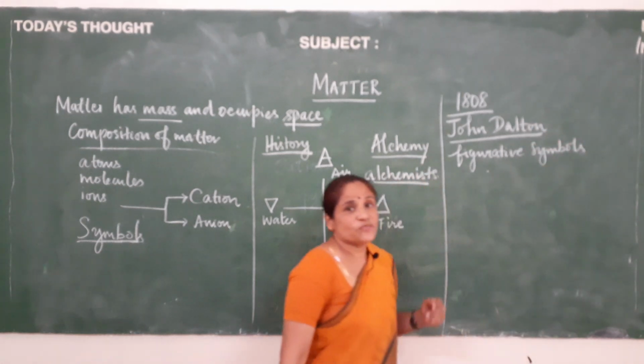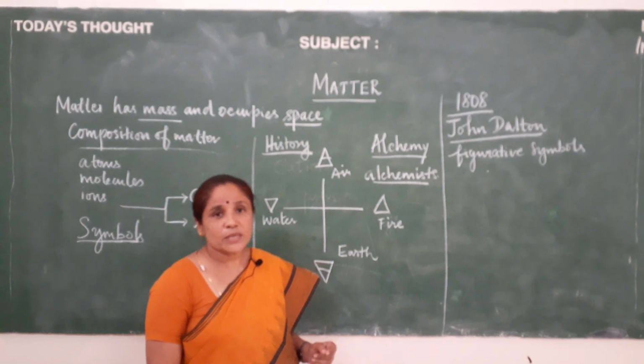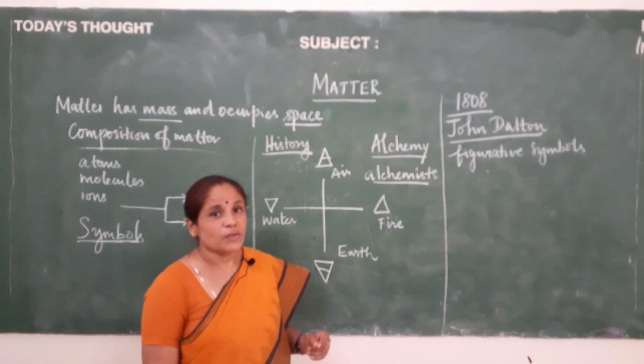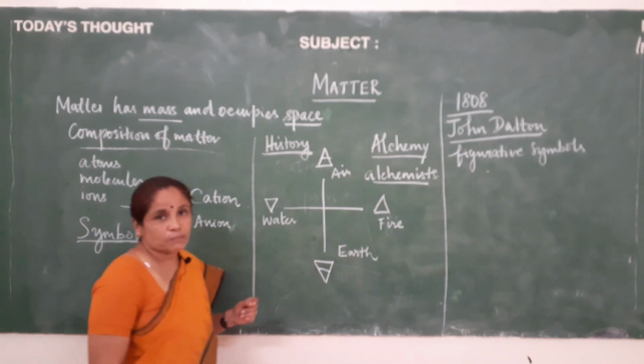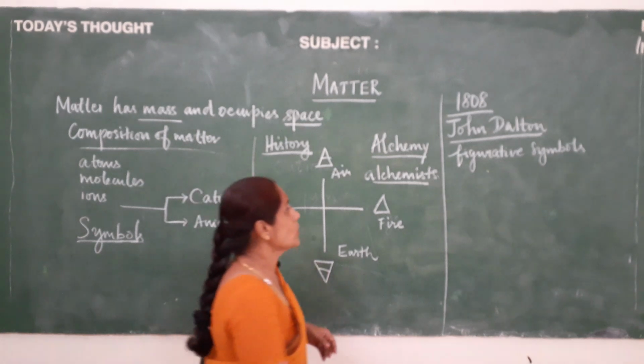Let us see what these figurative symbols are, but it is very difficult to represent them and very difficult to remember and use them. So we don't use these figurative symbols now, but let us have an idea and let us see what it is.